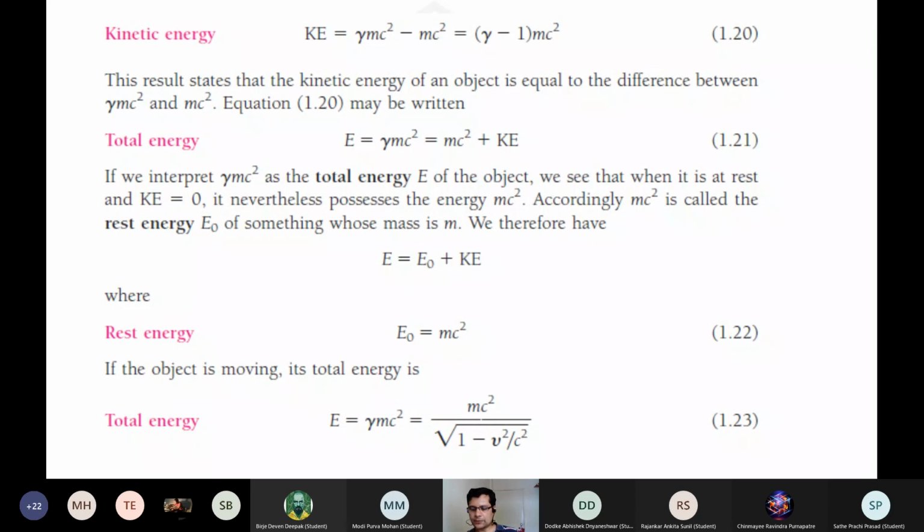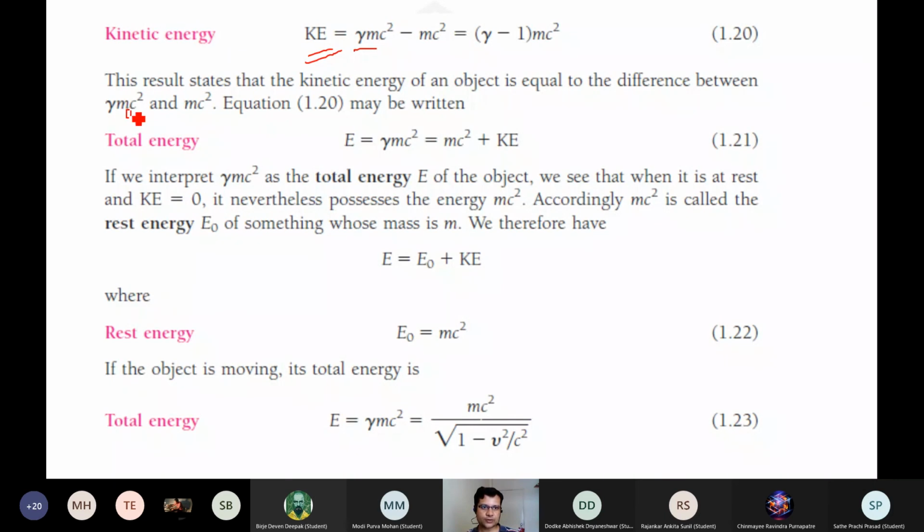So these equations of total energy, kinetic energy, and rest mass energy, you should always write or remember like that, with the gamma factor always there. If you want to express kinetic energy in terms of mass, don't get confused with the particular masses used.